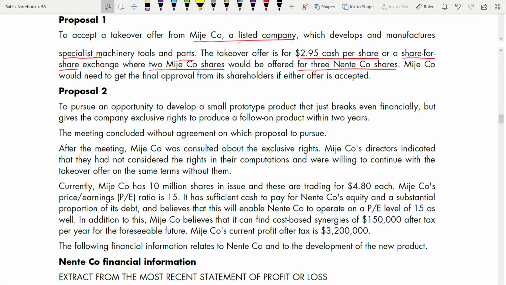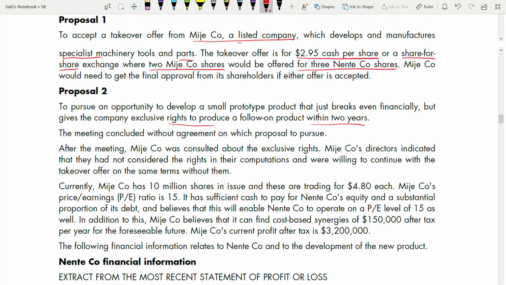Coming to proposal 2: to pursue an opportunity to develop a small prototype product that just breaks even financially but gives the company an exclusive right to produce a follow-on product within 2 years. So it also gives an exclusive right to produce within 2 years. It's a small prototype, and in addition to that you have a right, an option, to a follow-on product.